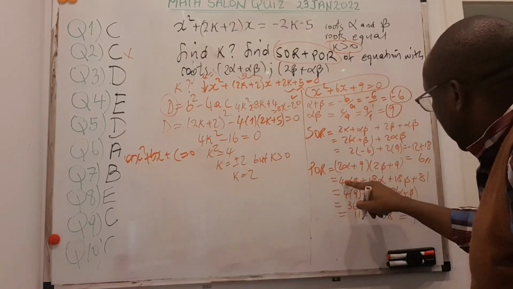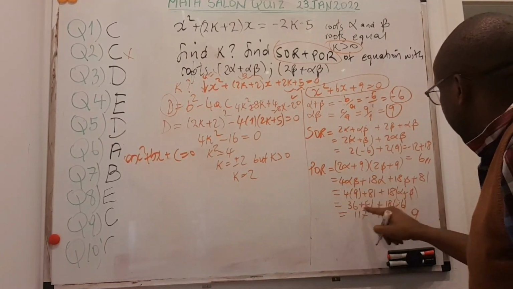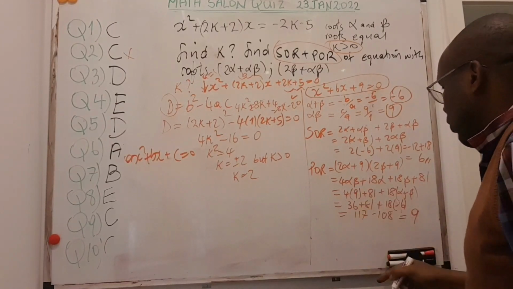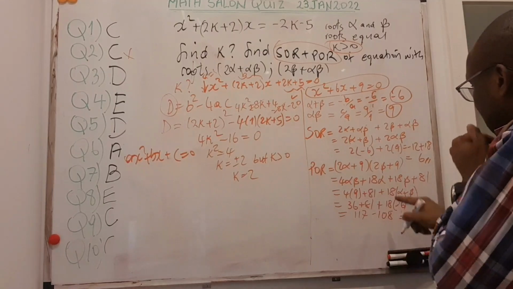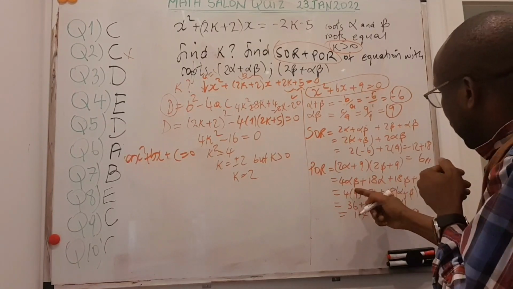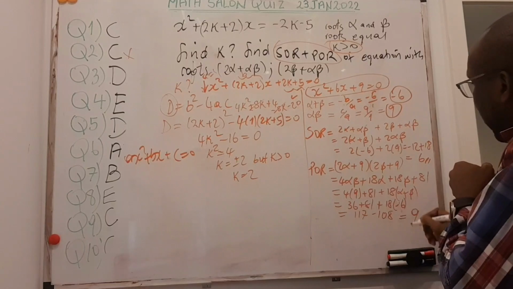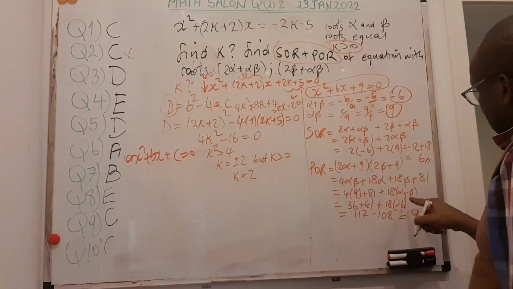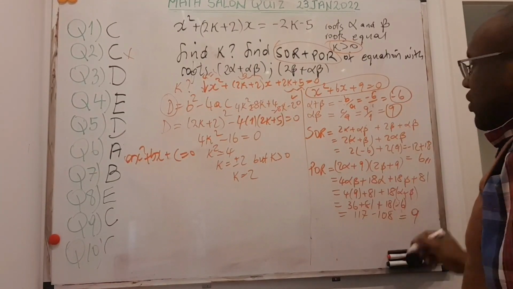So I can fit it in the place of that. So 4 times 9 is 36. I can take my 81 just close to that one, and I solve it. There's 18 here, there's 18, so I can factorize the 18. And I will get in bracket alpha plus beta, which is minus 6. I can replace the minus 6, and if you solve this, you get 9.